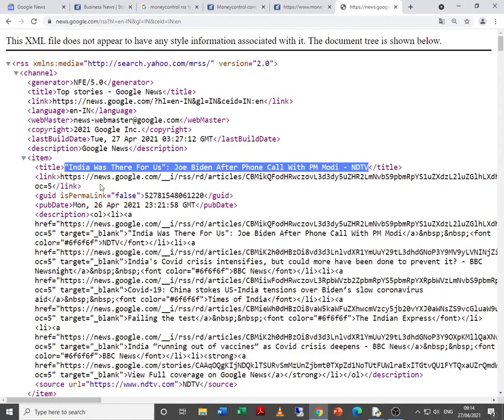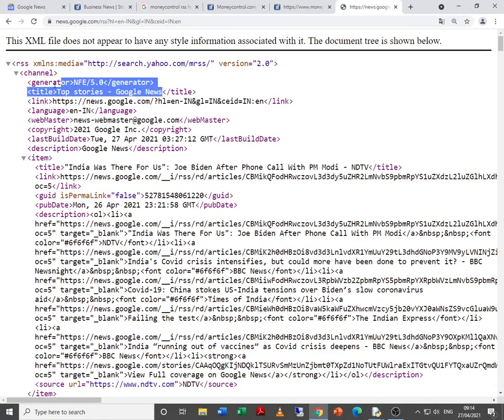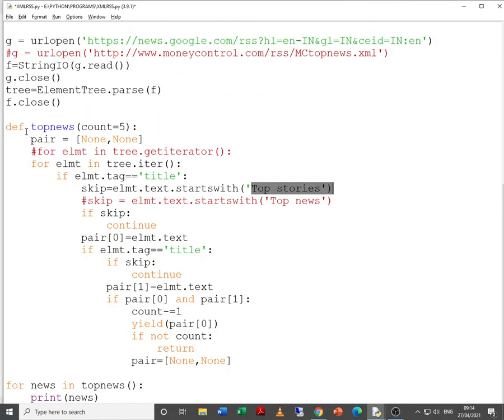That means we don't want to extract data from over here, we want to extract data from the next title tag. And remember, the text in between the title tag can be extracted through elmt dot text. Okay.